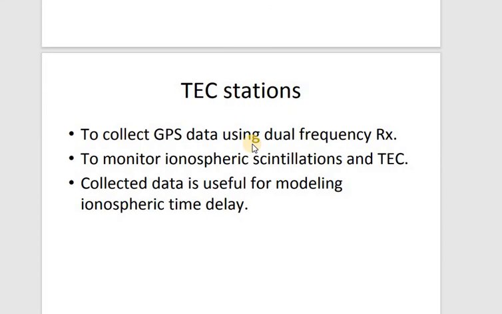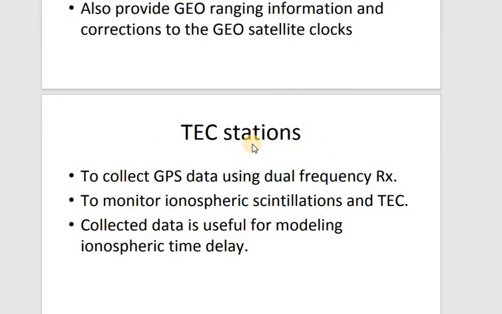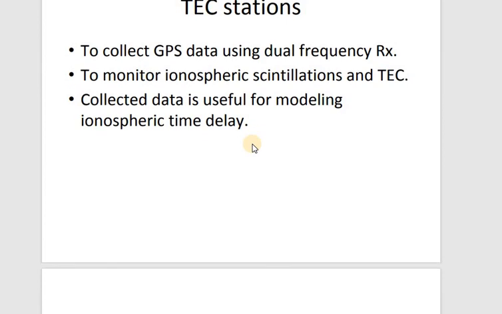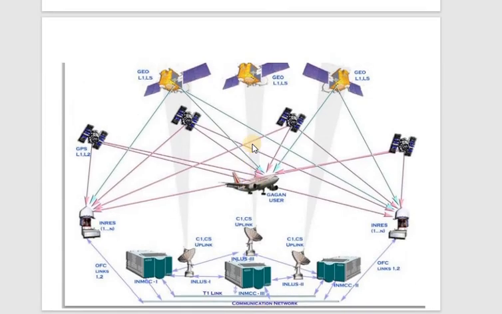So I hope you are all clear with Gagan, that is, what the reference stations are, what the ground segment, space segment, and user segment are. The architecture is very important, consisting of the ground segment, space segment, and user segment.